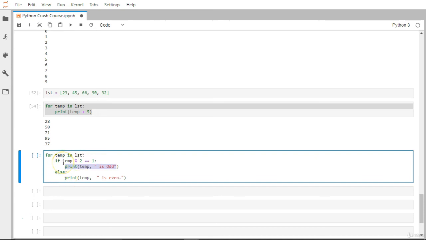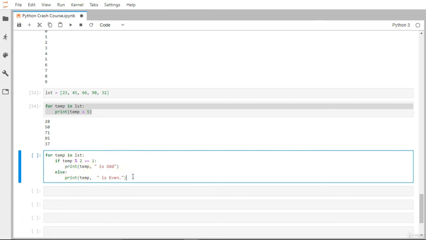So it will iterate over every single element or value available in this particular list once it enters the body of this for loop. This whole thing you can consider as the body of this for loop, and it will compare first with modulo 2. If it is a 1, it will just print this particular statement, and it won't enter the else. But if modulo 2 is not equal to 1, then it will be a 0, so we are just going to print it as even. Let me make it bigger. Once it enters the if, it won't enter the else. If it enters the else, it definitely would not have entered the if.